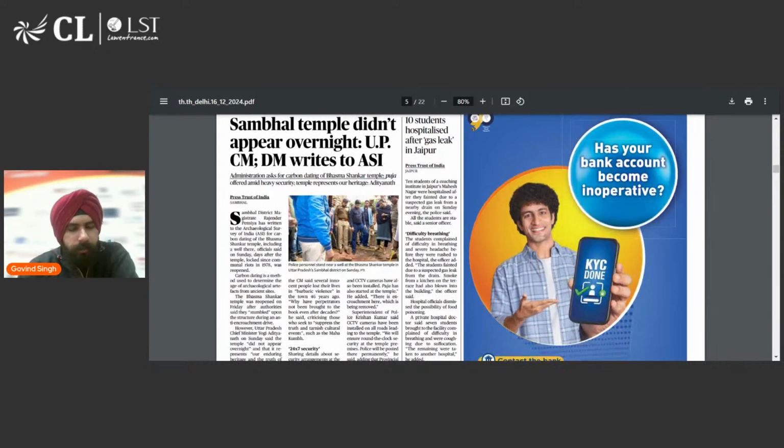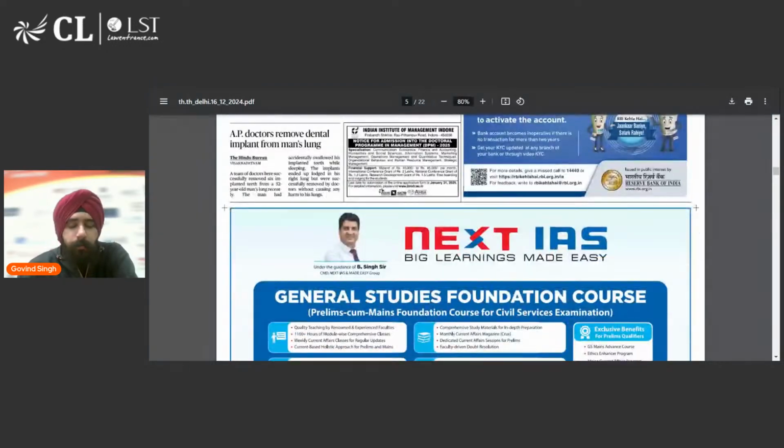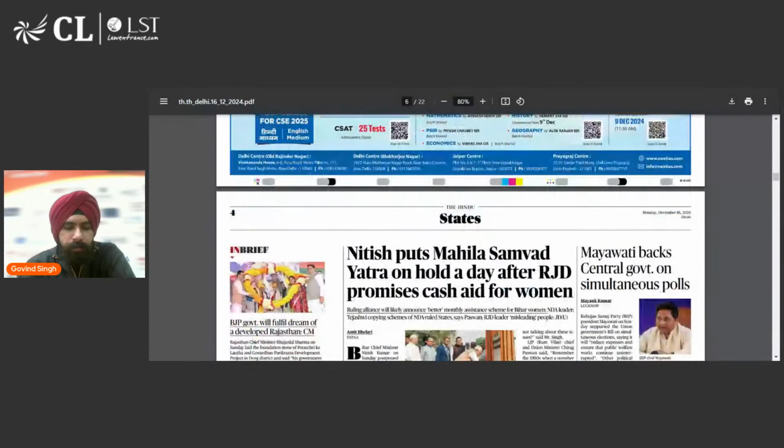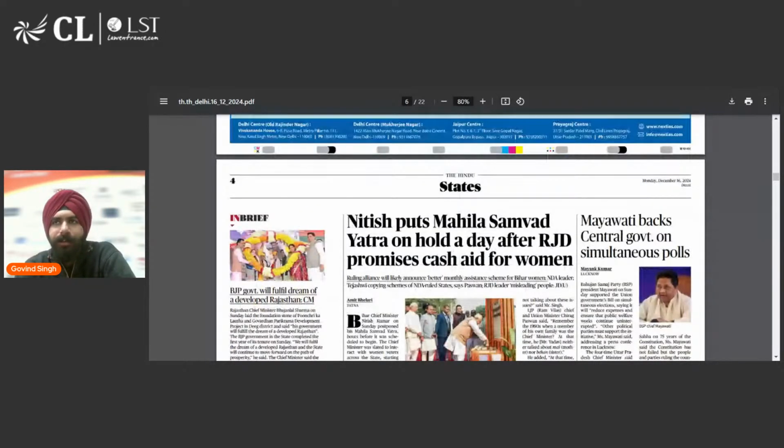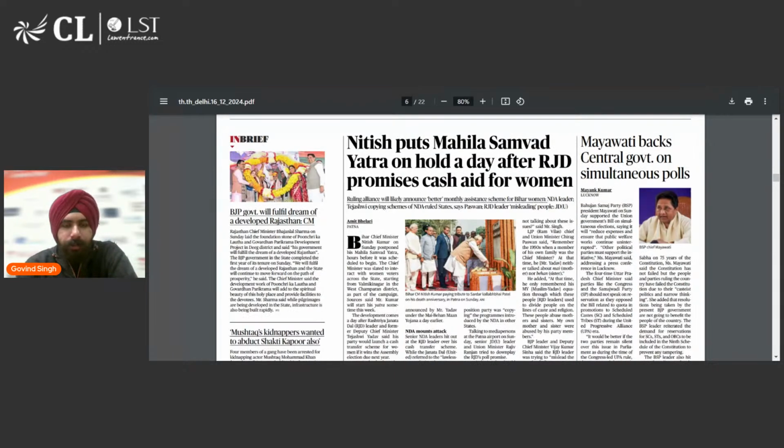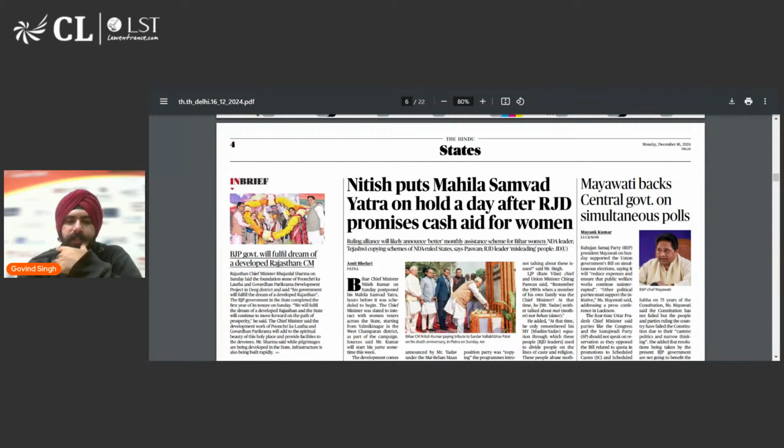10 students hospitalized. This is not important from a competitive point of view. Whenever I say some news is not important, it does not mean I'm insensitive to people dying or crimes happening or whatever bad things are reported in the newspaper. I just mean that it's not important from a competitive point of view because CLAT would not frame a question on crime based news. Okay, just putting out that clarification. Now, again, we have state based news. Now, a good thumb rule to follow while reading the Hindu newspaper is you can easily skip through most of the politics based news unless it's very important or of a national nature, as I was just telling you.